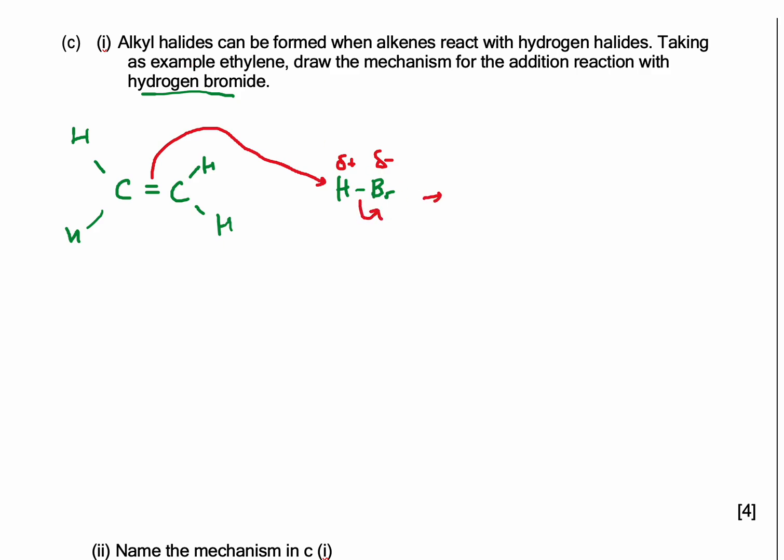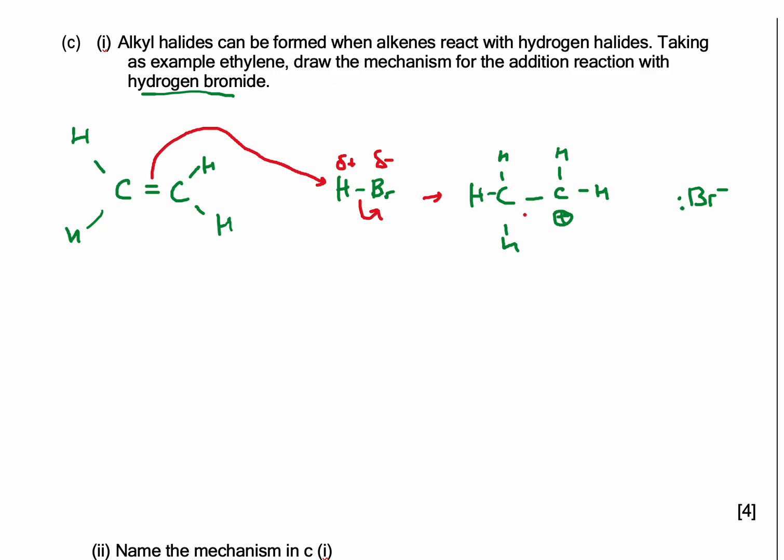And you will form a carbocation. If hydrogen goes to the first carbon and the double bond breaks to form a single bond, here we have hydrogens, and we are forming a carbocation. In the solution we have a bromide ion with a lone pair.